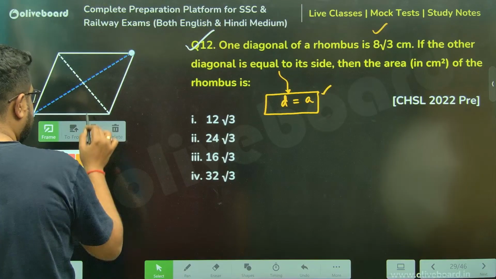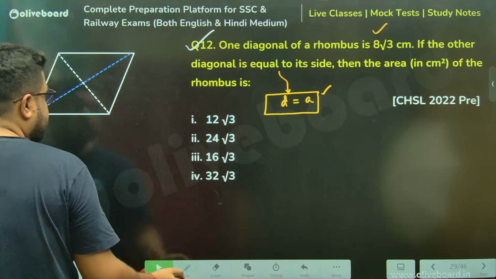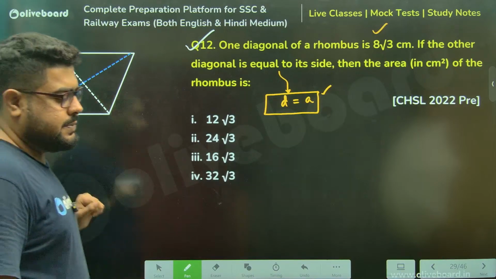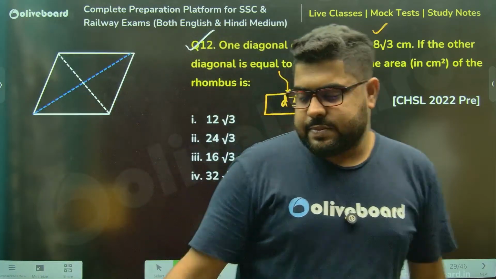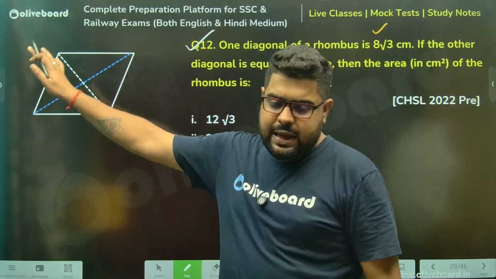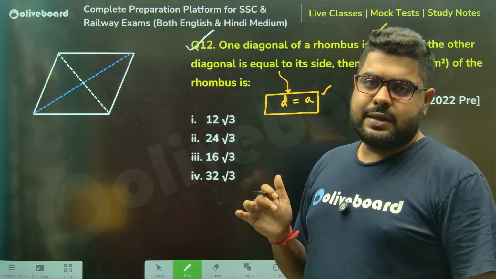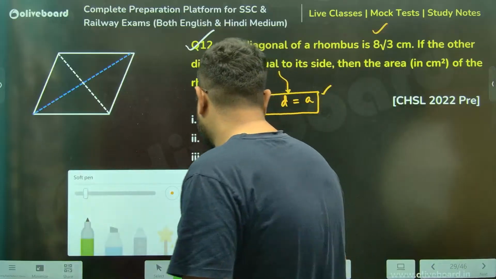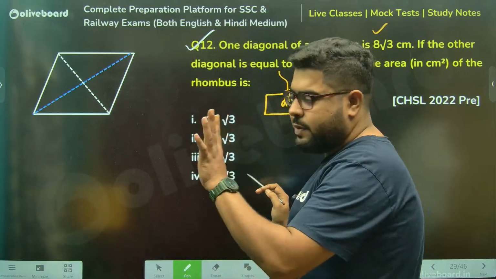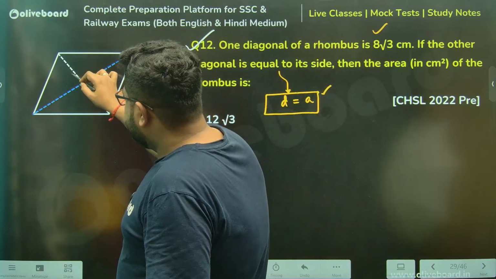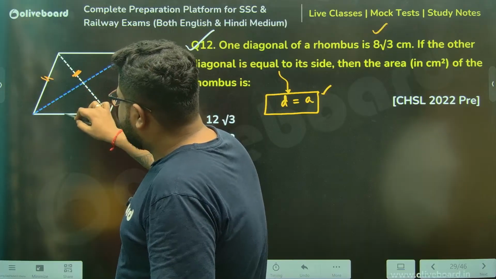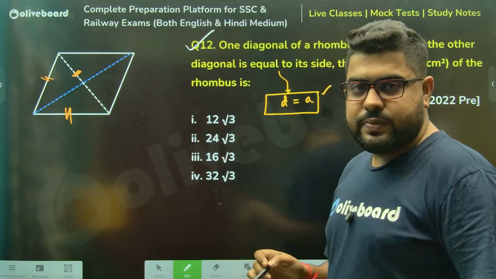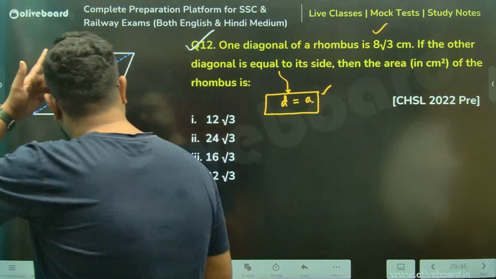Out of these two diagonals, only the smaller one can be equal to the sides, very naturally. Otherwise it won't mean anything. This is equal to this side, equal to this side. Meaning the bottom one is an equilateral triangle.